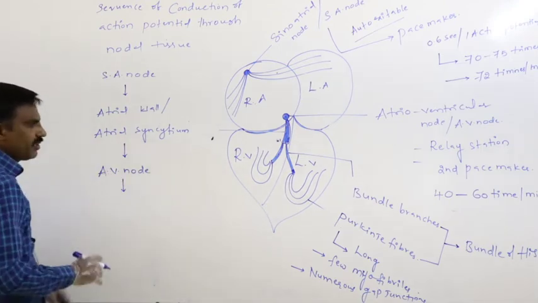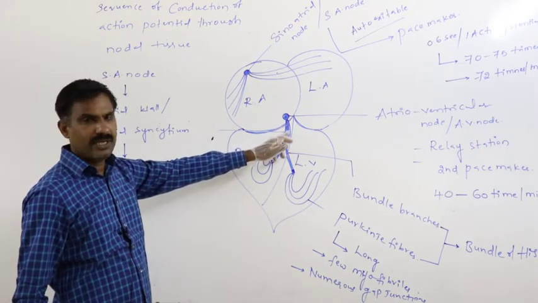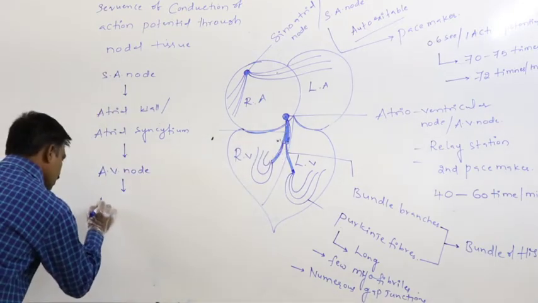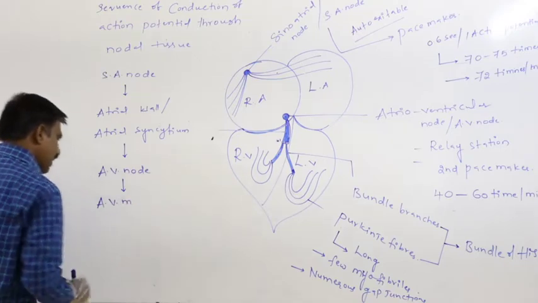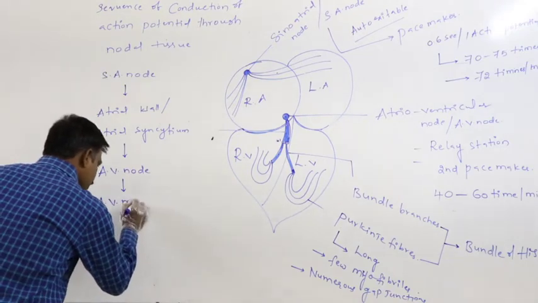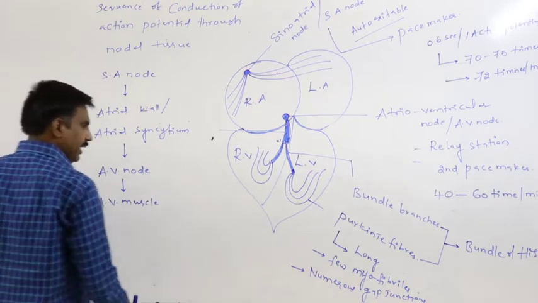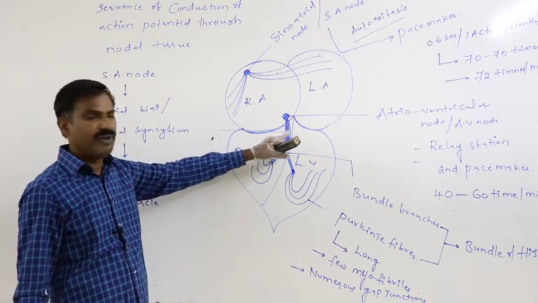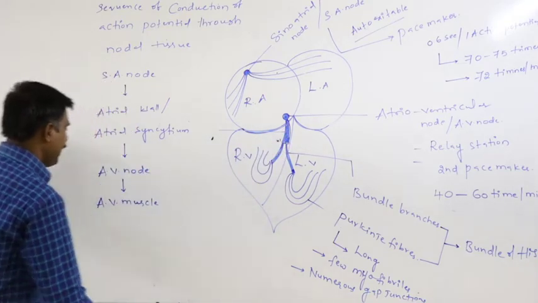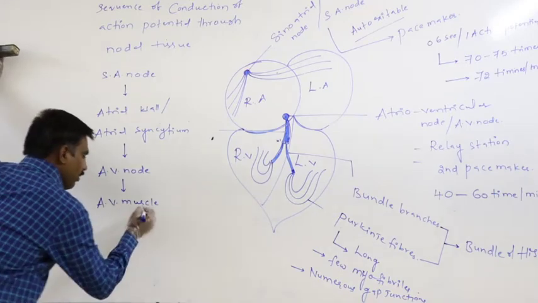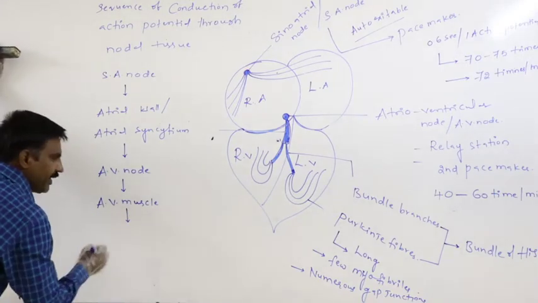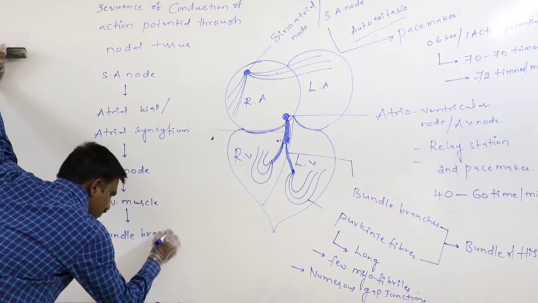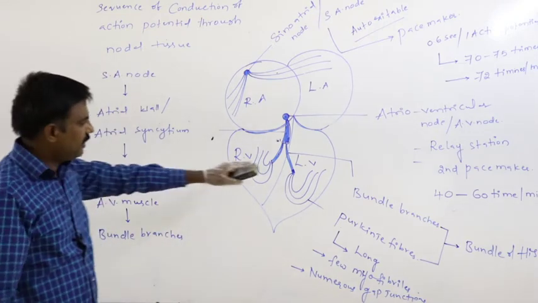From that, information is conducted to the AV muscle, this is said to be the atrioventricular muscle. Again from the atrioventricular muscle bundle, that will reach the bundle branches. This is the bundle branches.